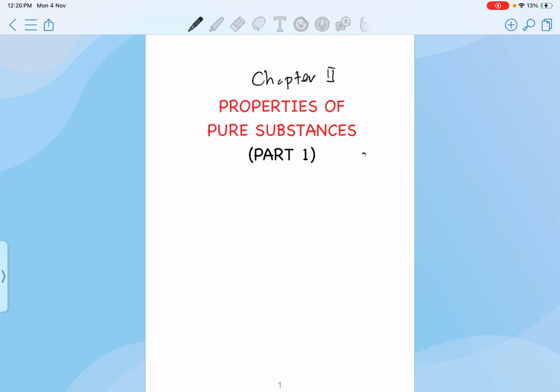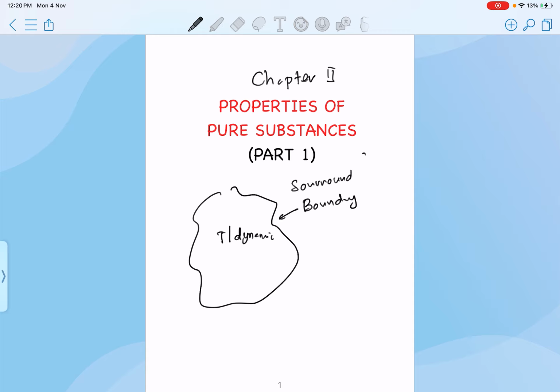During our chapter 1 lectures, we already discussed, let's say we have a thermodynamic system. The thermodynamic system over here can be a compressor, can be refrigerants, and etc. And then we're going to have a boundary, and then we're going to have a surrounding. So in order for us to characterize or describe our thermodynamic system over here, we need to determine its properties. So we need to know the properties of thermodynamic system.